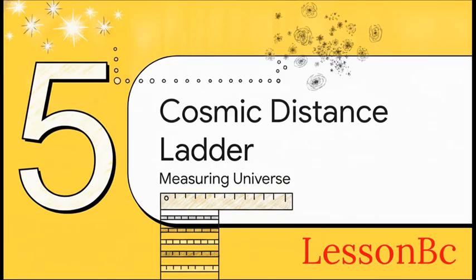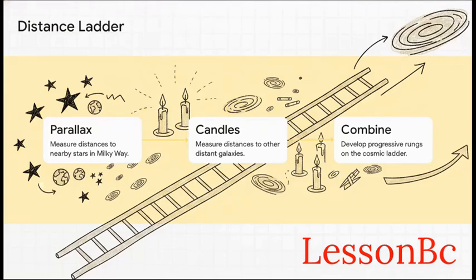And finally, Section 5, the cosmic distance ladder. Measuring the entire universe is kind of like climbing a giant ladder. You need different techniques for different rungs. For the first rung, the stars relatively close to us in the Milky Way, we use that stellar parallax trick we just talked about. But for distant galaxies, parallax doesn't work. The angles are just way too small. So astronomers have to switch to completely different techniques to build the next rungs on this cosmic distance ladder, allowing us to reach further and further into deep space.